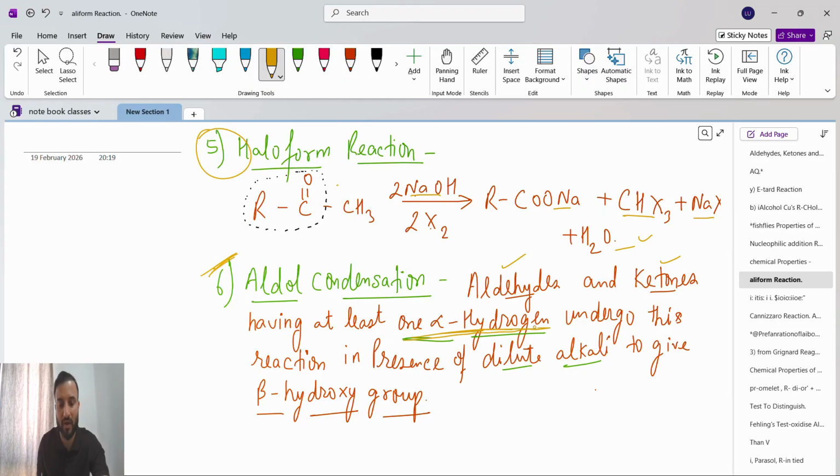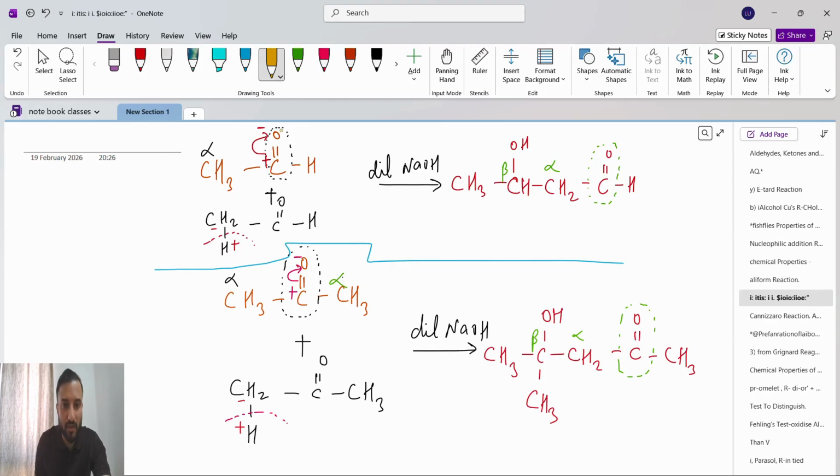What does alpha hydrogen mean? Look at the carbonyl group, C=O. The carbon next to the carbonyl carbon is called alpha, and whatever hydrogen is attached to that carbon is called alpha hydrogen.